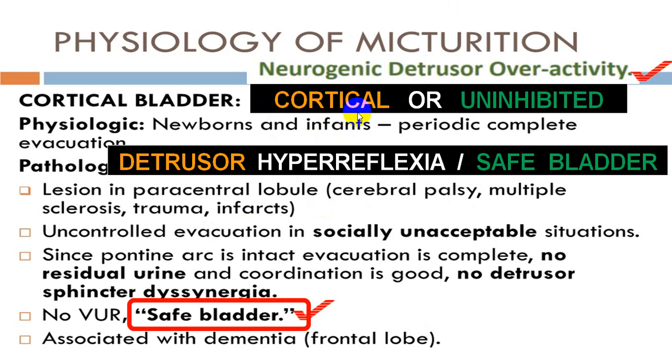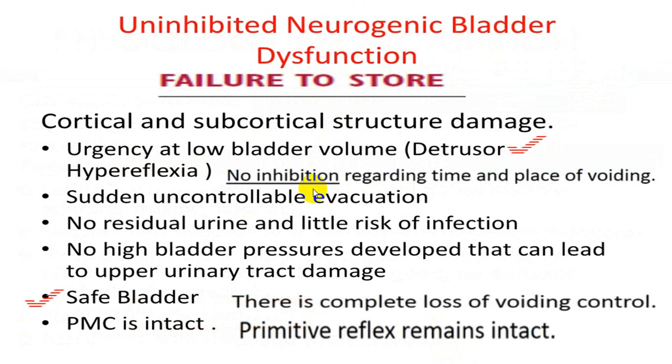The another name given is safe bladder or detrusor hyperreflexia. There is a failure to storage. As soon as the bladder is full, person will evacuate out. Person cannot inhibit. That's why it is described as uninhibited bladder. And also you use the word detrusor hyperreflexia or safe bladder, because there is less chance of urinary tract infections, less chance of back pressure and hydronephrosis. Hence the chance of damage to the kidney is reduced. There is no inhibition regarding time and place of voiding. That's why it is also called as uninhibited neurogenic bladder.